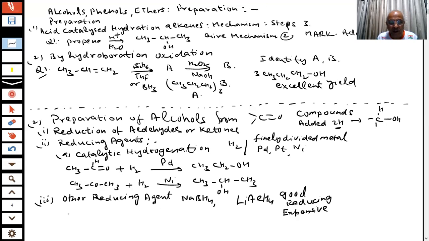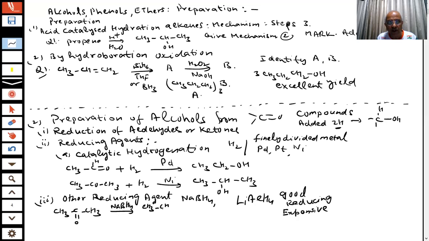What we are trying to tell you, students: you are given CH3, C double bond O, CH3, and in the exam they say NaBH4. So what is the product here? What is the product going to be? Questions in the paper. What answer are you giving?